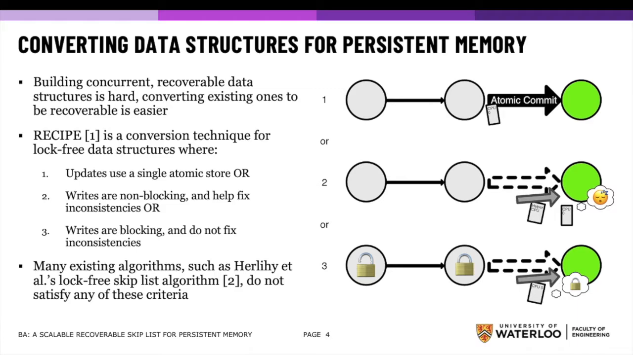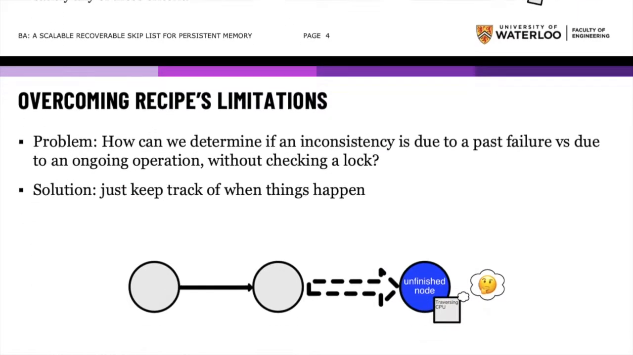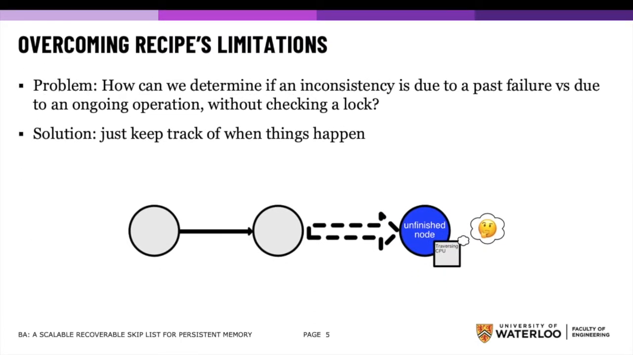If there is no helping mechanism but updates are blocking, a thread that observes an inconsistency can check to see if the inconsistent node is locked. If it is locked, then there must be another thread that locked it and has responsibility for its consistency. Otherwise, the thread that would be working on it must have died during a crash, in which case this thread knows it should help. But what if there is no helping mechanism and no locks to check?